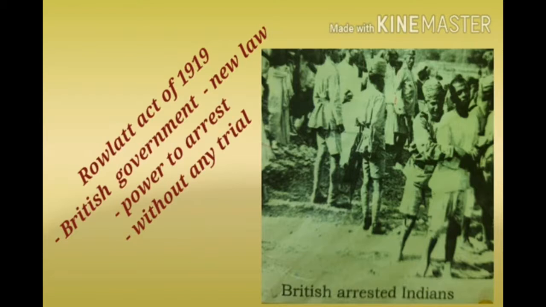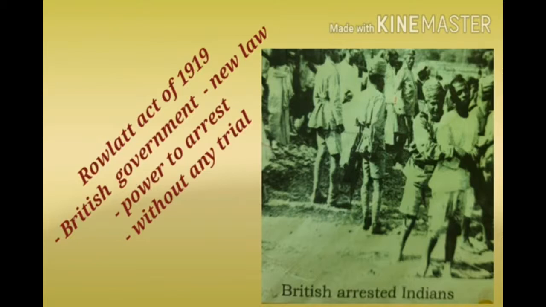Under this act, anybody could be arrested and put in prison without a trial. Children, Gandhiji asked the people to protest against such unfair laws. Many people became a part of Gandhiji's Satyagraha movement and protested non-violently.